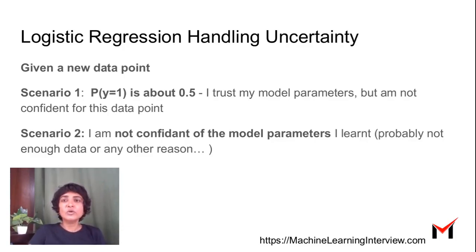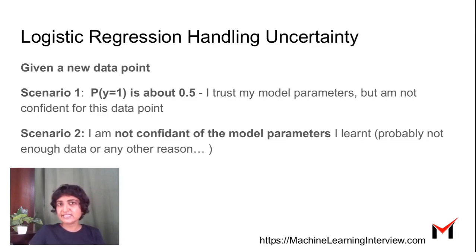Now, how do we know if our logistic regression model can handle uncertainty? Let's say we are given a new data point and we have to predict for this new customer whether to grant the loan or not using the model we already learned. In other words, using the parameters of the model we already learned, we compute P of y equals 1. Suppose we get something around 0.5.